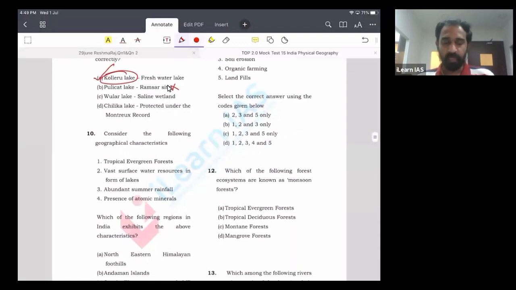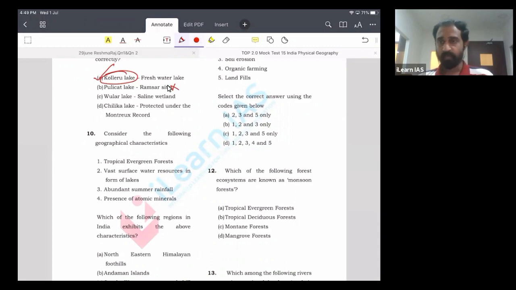Option C says Vular Lake is a saline wetland. Vular Lake is not a saline wetland. It is actually a freshwater lake, and it is the largest freshwater lake of the country. Why is it a freshwater lake?